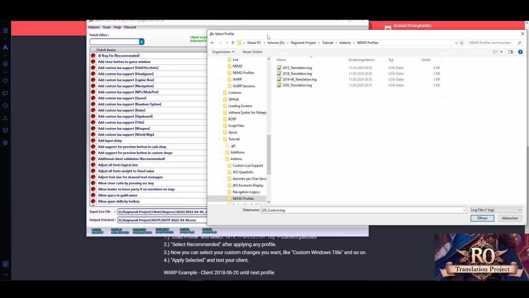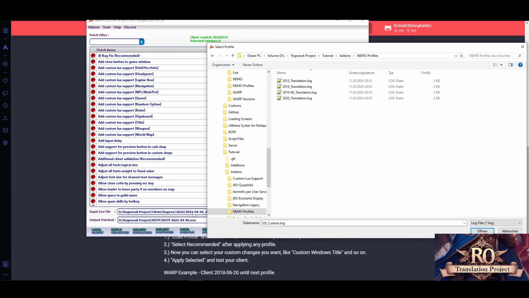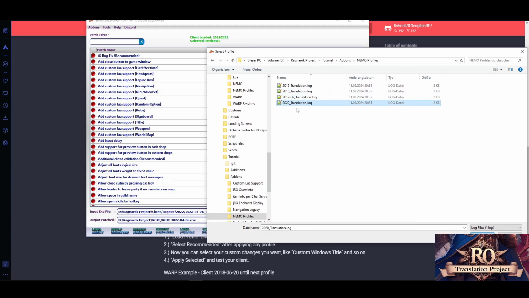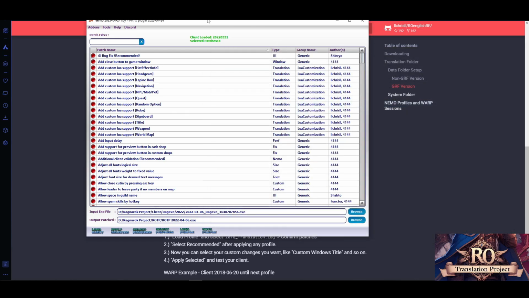So the next thing is, since I have a 2022 client, and there is no 22, I will go with the latest in this version. They're pretty much all the same, but there are a few patches which came later, as an example in 2019 June, there came the mapInfo loop file in the system folder. Now load this translation file, the log file basically, which is responsible. Then I will let it load for a bit, because there are many patches to go through.